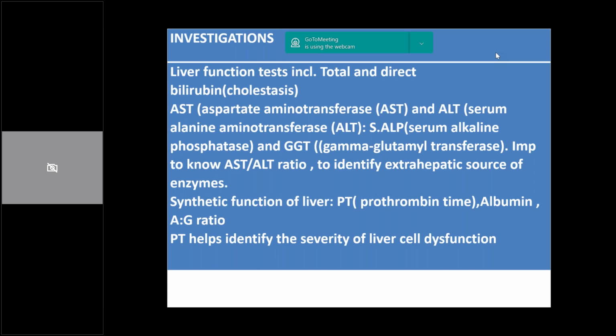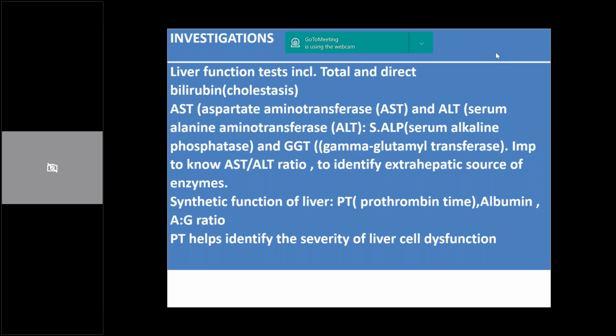So whenever we see an AST ALT ratio which is abnormal and which is high, it is always important to see whether it is coming from any other extraneous sources, in which case, having a concomitant GGT is also important. Another thing to see is, because we know the liver doesn't only have a synthetic function, it has got excretory functions as well.